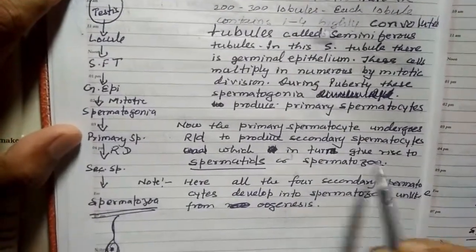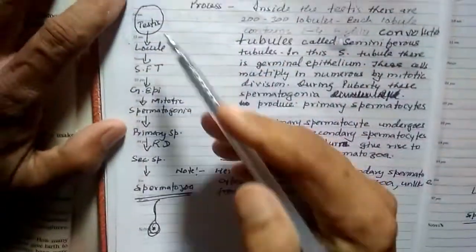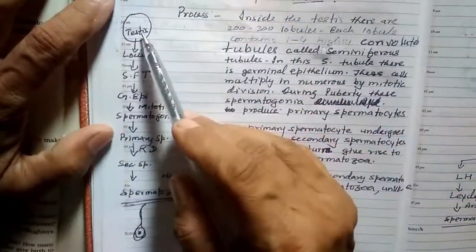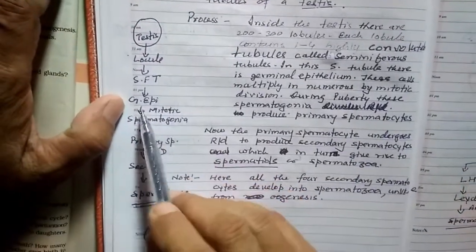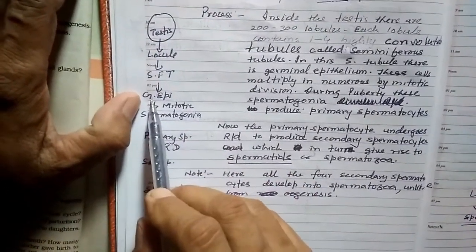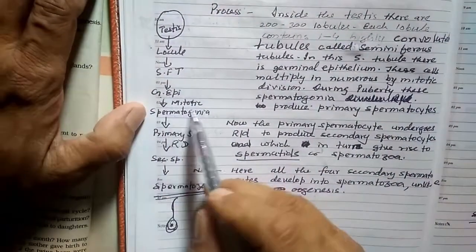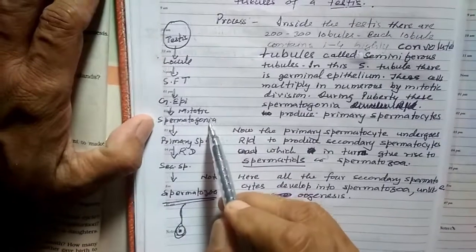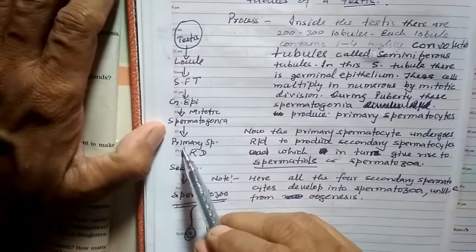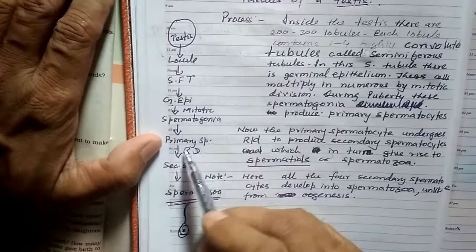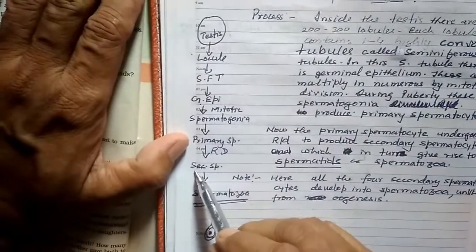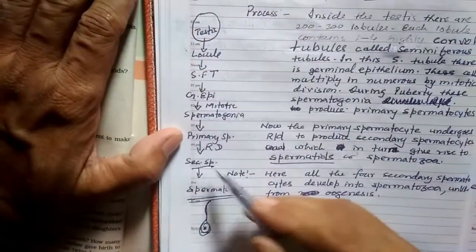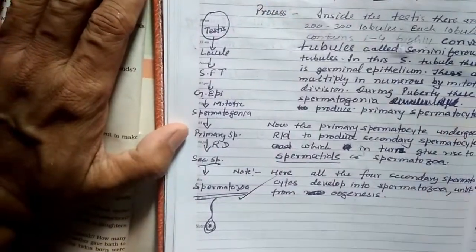So in the line through arrows, you can also understand that there is a testis, inside the testis lobules, seminiferous tubules, germinal epithelium, which undergoes mitotic division, spermatogonia produce spermatogonia, which further form primary spermatocyte, the primary spermatocyte undergoes reduction division to form secondary spermatocyte, which undergoes metamorphosis or changes to form spermatozoa. So in this way you can easily answer the question.